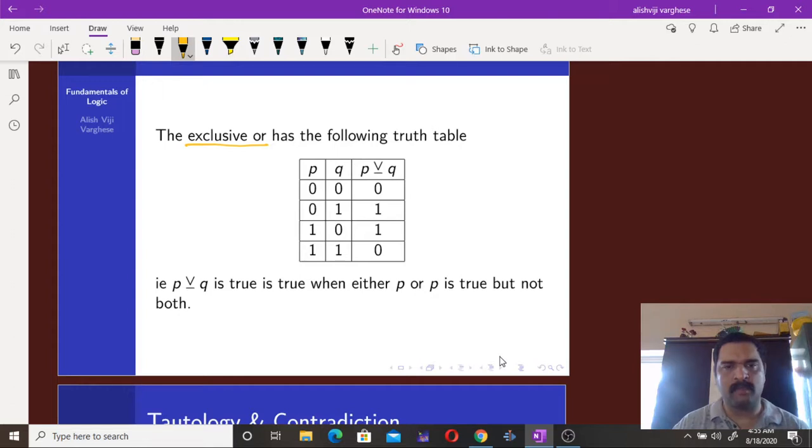So here Q is true, so P exclusive or Q is true, and here P is true and Q is false, then the truth value of P exclusive or Q is 1. And here both are false, then the output is false, and here both are true, this is the special case. If both are true, then the output is false. So that connective is known as exclusive OR.